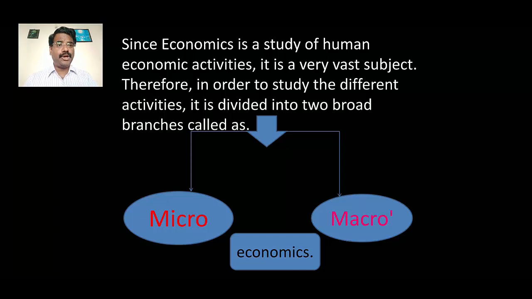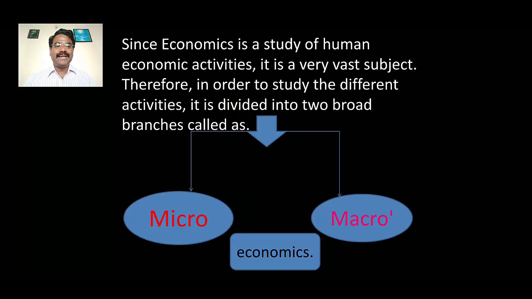Since economics is a study of human economic activities, it is a very vast subject. Therefore, in order to study the different activities, it is divided into two broad branches. They are called microeconomics and macroeconomics.